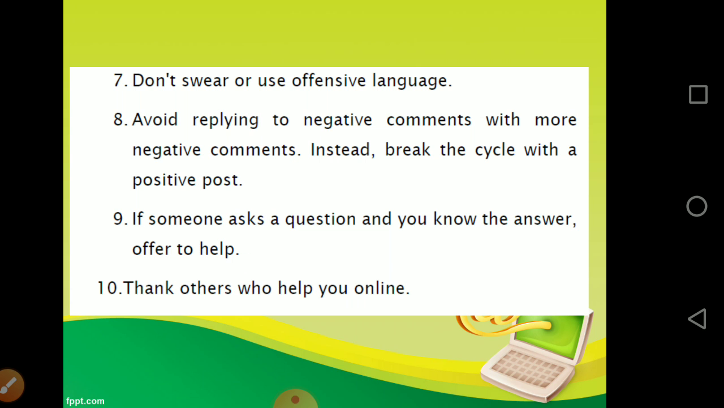Do not swear or use offensive language on the internet. Avoid replying to negative comments with more negative comments, and instead break the cycle with a positive post. If somebody is posting negative comments, try to put a positive comment and break the chain there. If someone asks a question and you know the answer, try to offer help, and thank others who help you online. So these are the 10 etiquettes, which are not written anywhere, but these are 10 good practices that you have to follow when you are using the net.